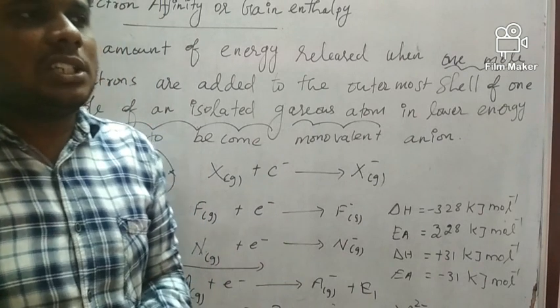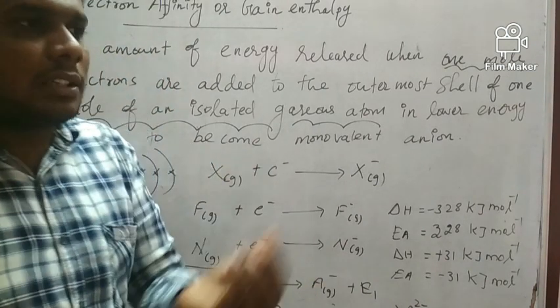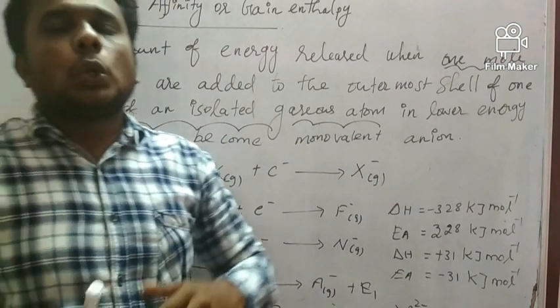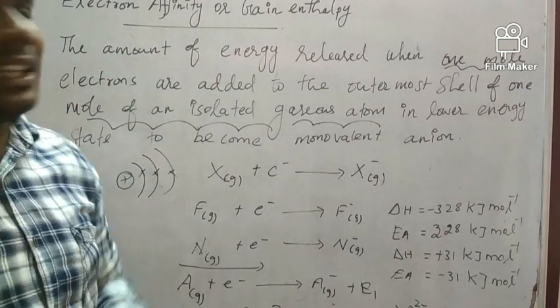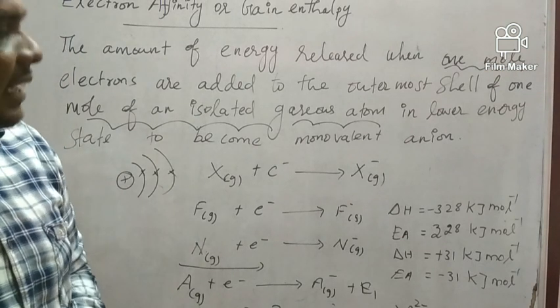If it does not lose energy, it cannot gain the electron. So when it gains the electron, the atom loses energy, and that energy is called electron gain enthalpy.